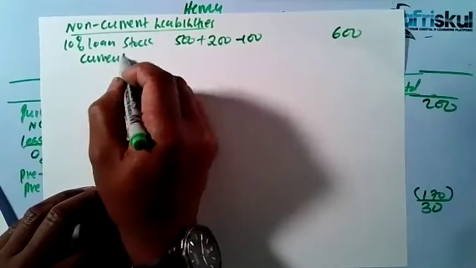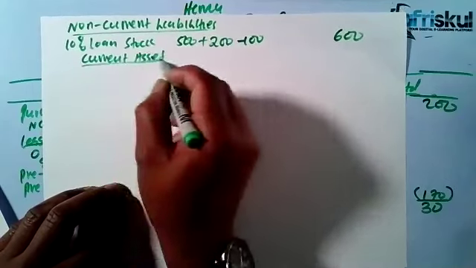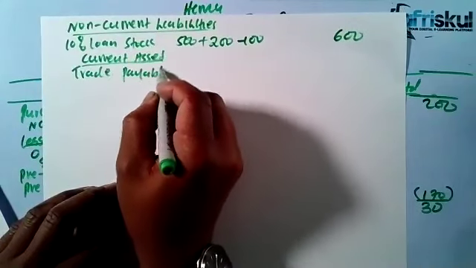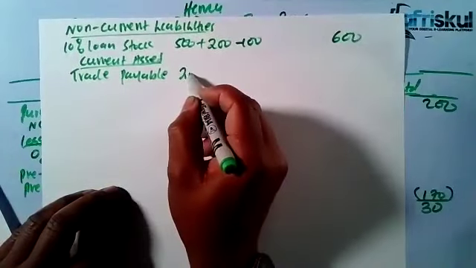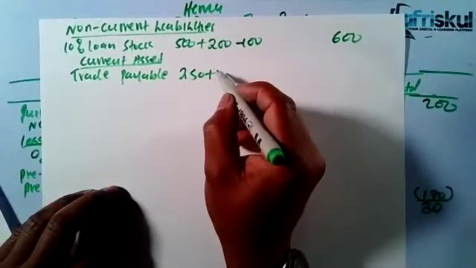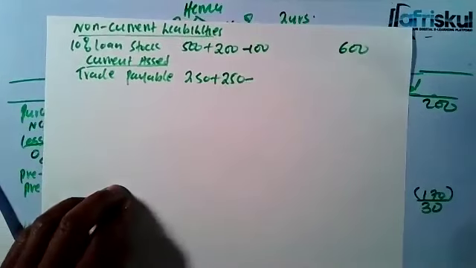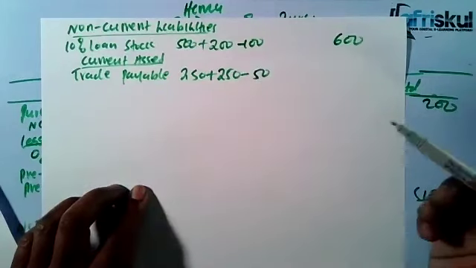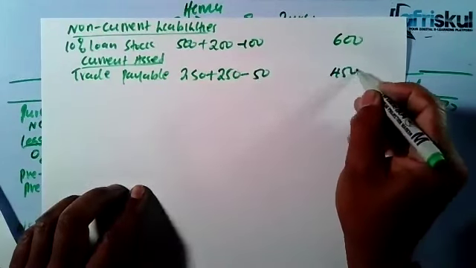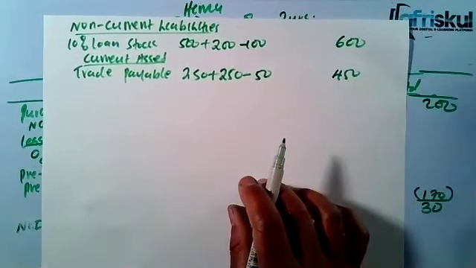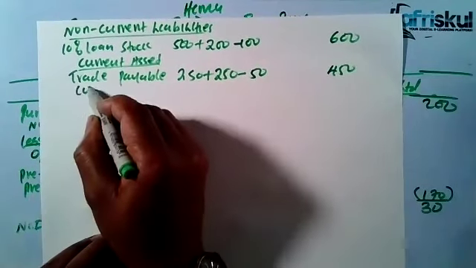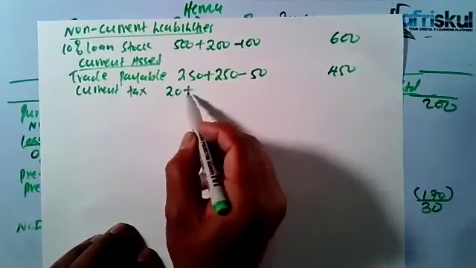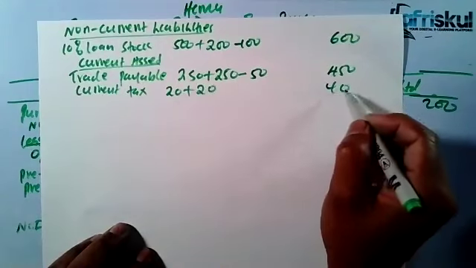Then we go to the current liabilities. Here we have the trade and other payables. So you take 250, you add another 250, but you eliminate the intergroup balances. The intergroup balances are 50. We take out from receivable, we take out from payable. And you get 450. Then you also had current tax, and the current tax is just 20 plus 20. You'll get 40.